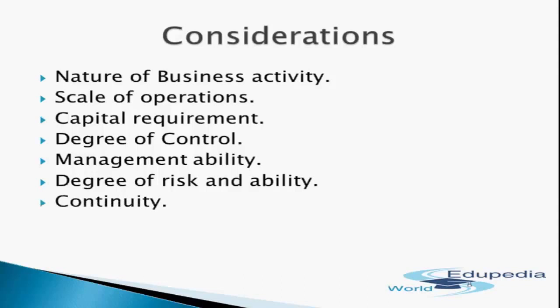Next is stability, or you can say continuity. Stability of a business is yet another factor that governs the choice of ownership organization. A stable business is preferred by the owner in so far as it helps in attracting suppliers of capital who look for safety of investment and regular return, and also helps in getting competent workers and managers who look for security of service and opportunity of advancement. From this point of view, sole proprietorships are not stable, although no time limit is placed on them by law.